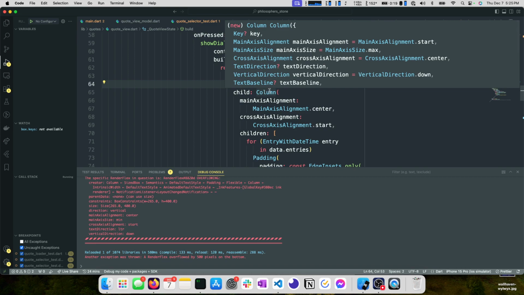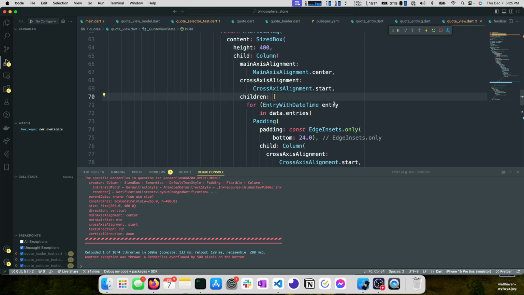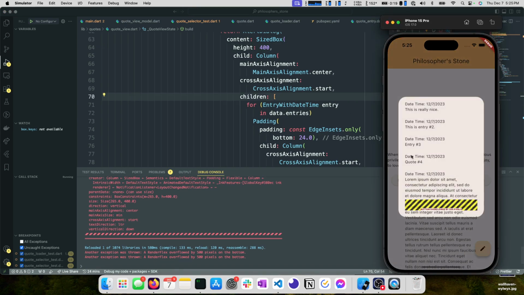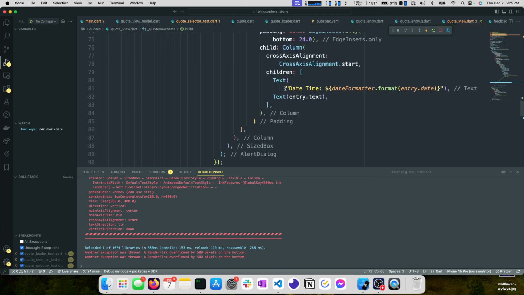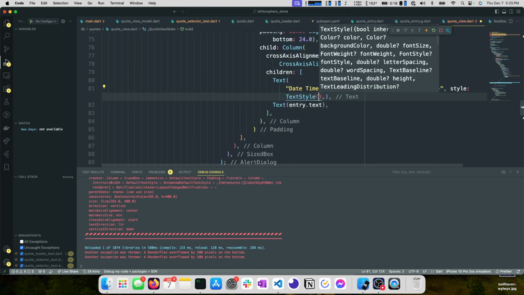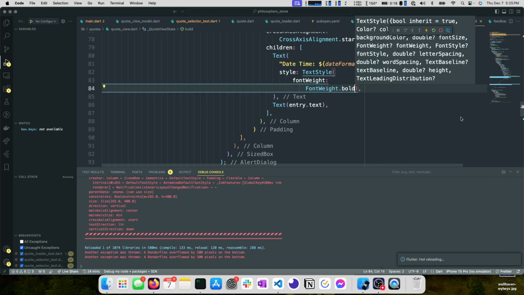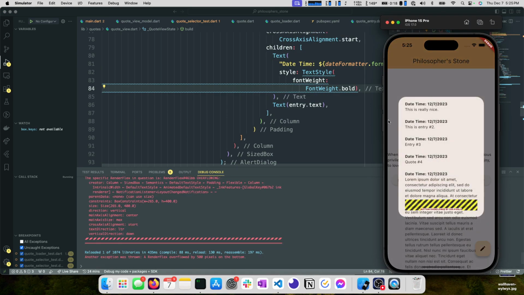So what we will need to do is make sure that our text stays within our column and that our column is scrollable. And I think we'll pick up tomorrow and work on that. But there's one last thing I want to do really quick, and that is format our text so it's a little different. So in our date time, I'm going to add a style, and I'm going to add text style. I want bold. I'm trying to remember, font weight is what that's called. Font weight dot bold. And now if we load this again, our date times are bold. They kind of are nice little headings. And that seems like a good thing to start with.